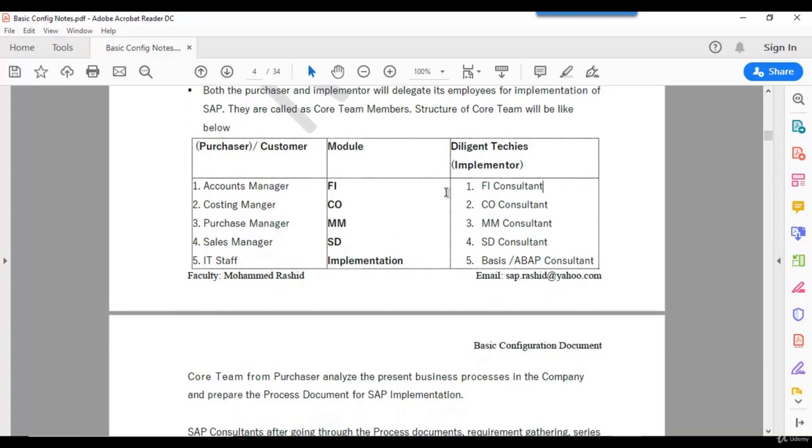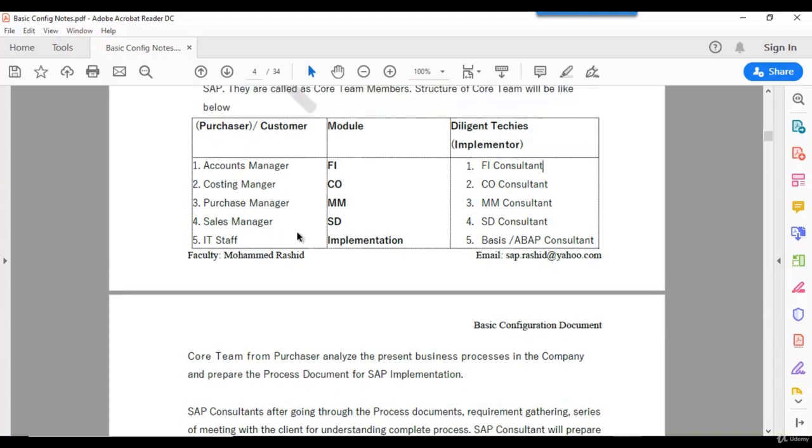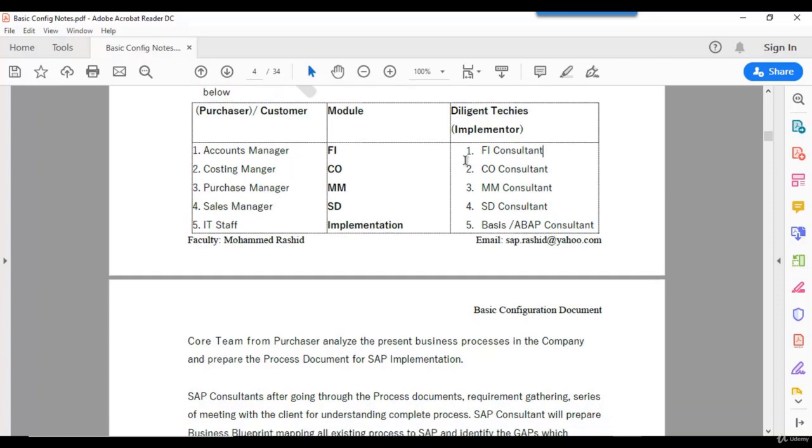Now the consultants will analyze the job of the core team members. These team members will share process documents. Process document means the existing business process, and along with flow charts, they will share all those documents with the consultants. After going through the documents, if they have any queries or concerns about the process, they will discuss. They will have many meetings with the core team members, and they will prepare one document that is called the business blueprint.